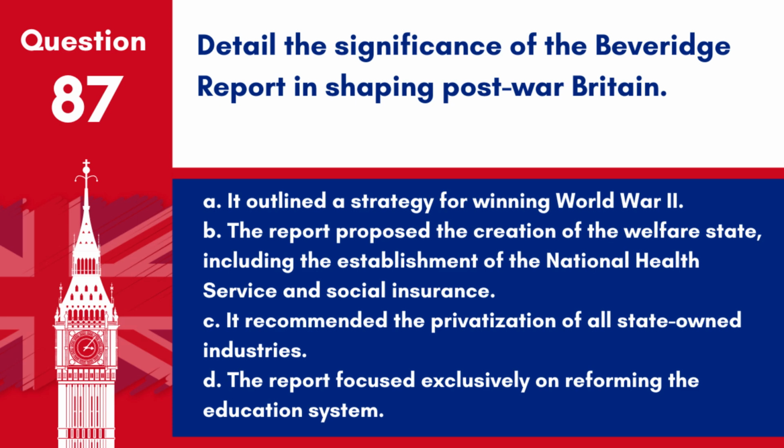A. It outlined a strategy for winning World War II. B. The report proposed the creation of the welfare state, including the establishment of the National Health Service and social insurance. C. It recommended the privatization of all state-owned industries. D. The report focused exclusively on reforming the education system.